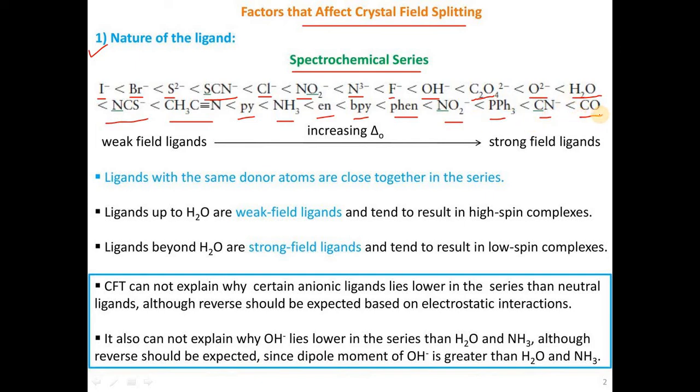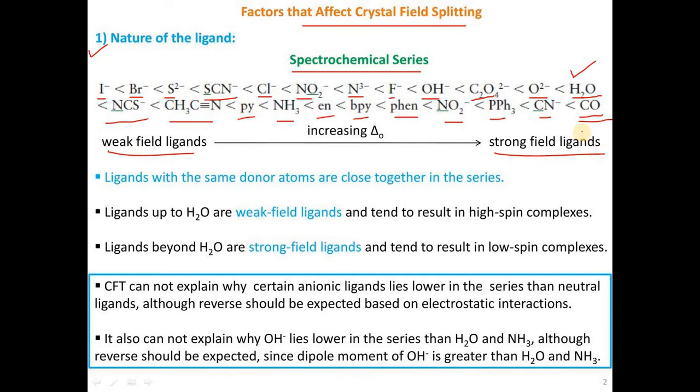This spectrochemical series is very important to determine the nature of the ligand. Starting from the halides, iodine, bromine or chlorine, all these are weak field ligands. Water is the middle point, and water is also weak field. After water, all these are strong field ligands. The strongest one is carbon monoxide.